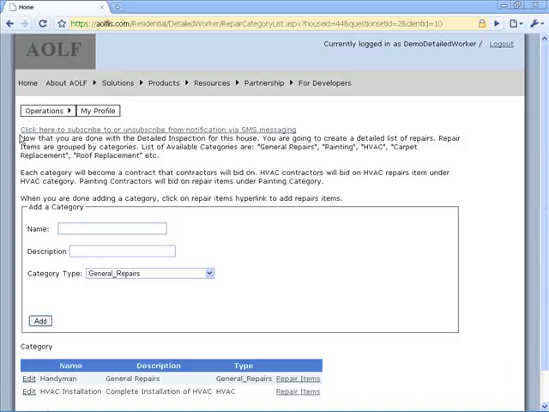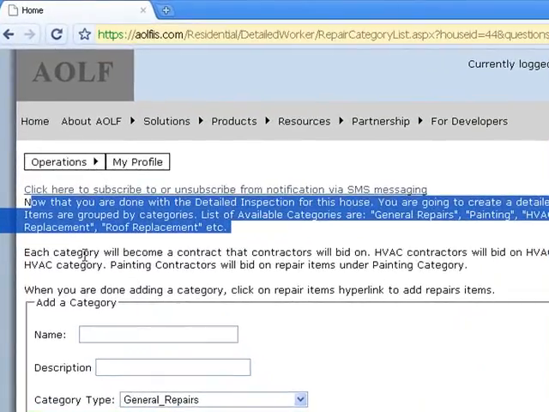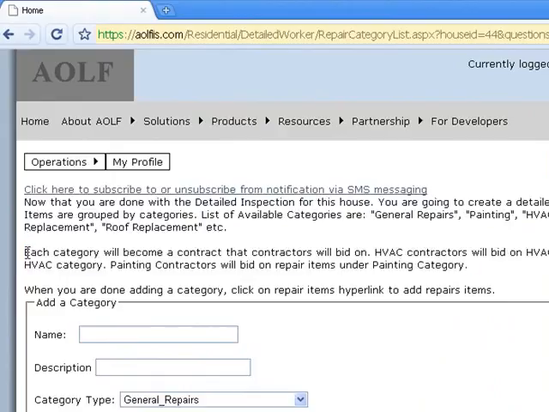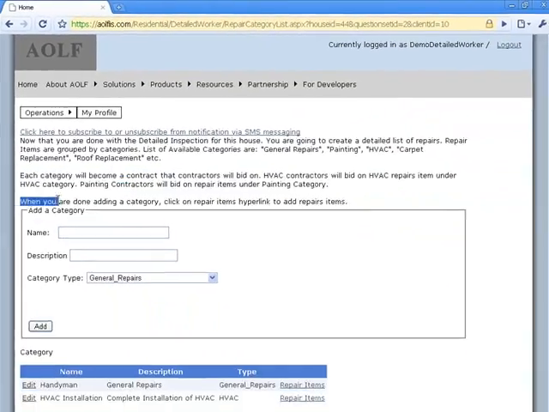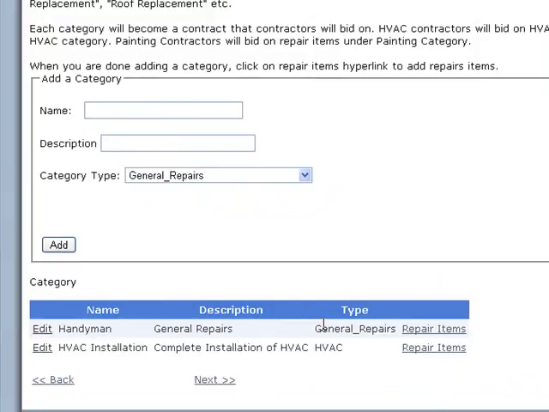In this video, we're going to show you how a repair list is generated. In this scenario, we have categories of repair. Each category represents a contract. A category can be general repair, HVAC repair, or licensed electrician or plumbing repair.